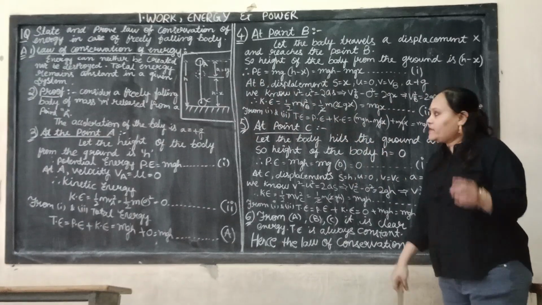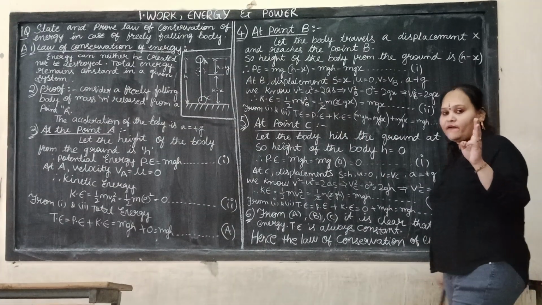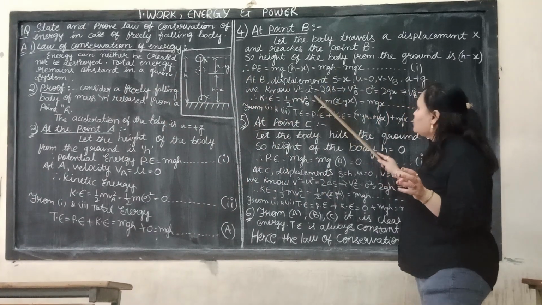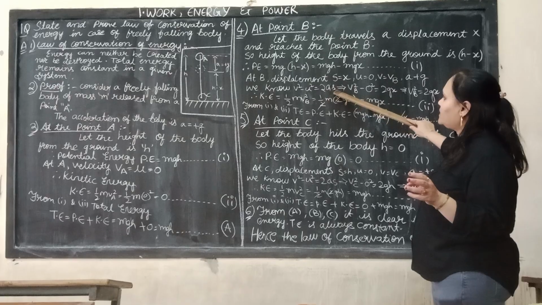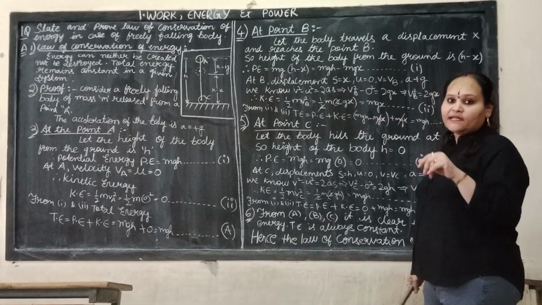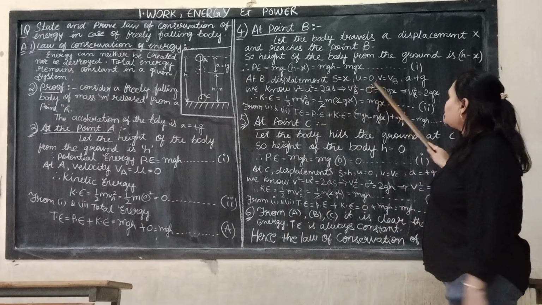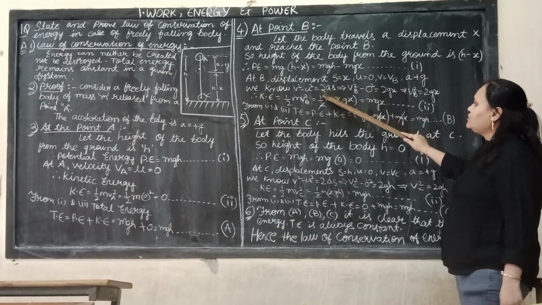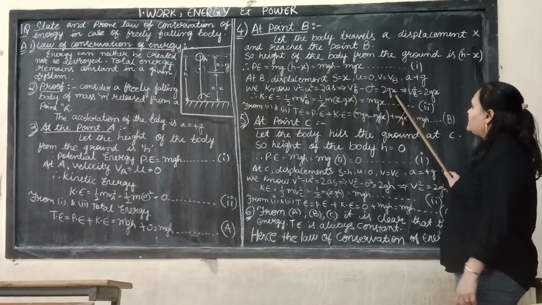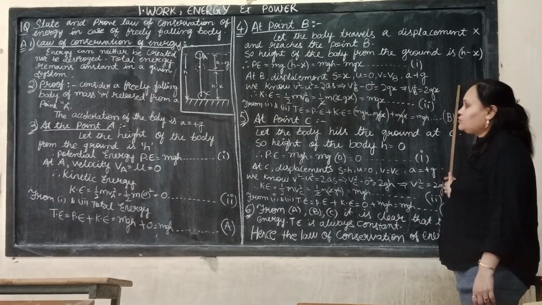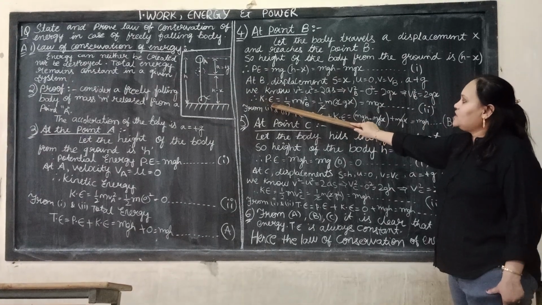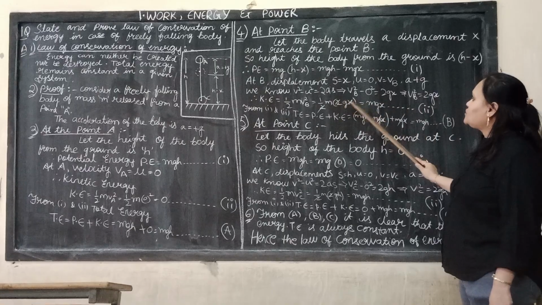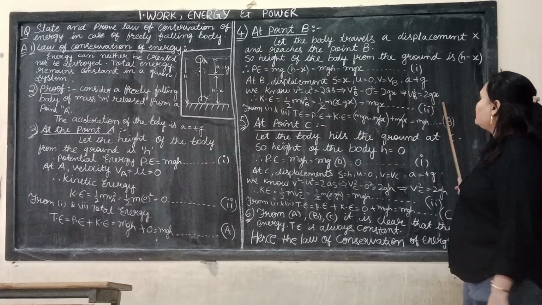We have three equations of motion: s equals ut plus half at square, v equals u plus at, and v square minus u square equals 2as. We use v square minus u square equals 2as to calculate the velocity at point B. Substituting, v B square minus 0 equals 2 into g into x, so v B square equals 2gx. Then kinetic energy equals half m v B square, which is half into m into 2gx. The 2 cancels, giving mgx. That is equation number 2.